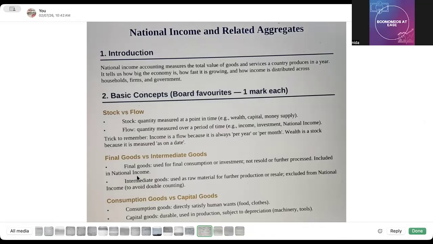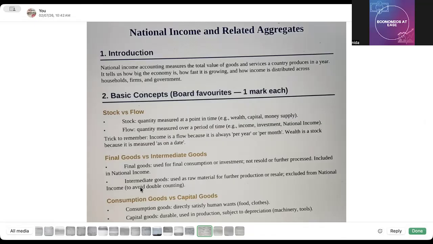More points for the difference are as follows. That is, they are ready. Final goods are ready for use by their final users, and no value has to be added to the final goods, right? And intermediate goods, they are not ready for use. It means they have to go through several processes. Okay. Now, final goods have already crossed the production boundary, whereas intermediate goods are still within the production boundary. Now, we can understand it with examples. Final goods means, for example, milk purchased by household for consumption. Okay. And for an intermediate good, for example, milk used in a dairy shop for resale. Okay. I hope it is quite clear now.